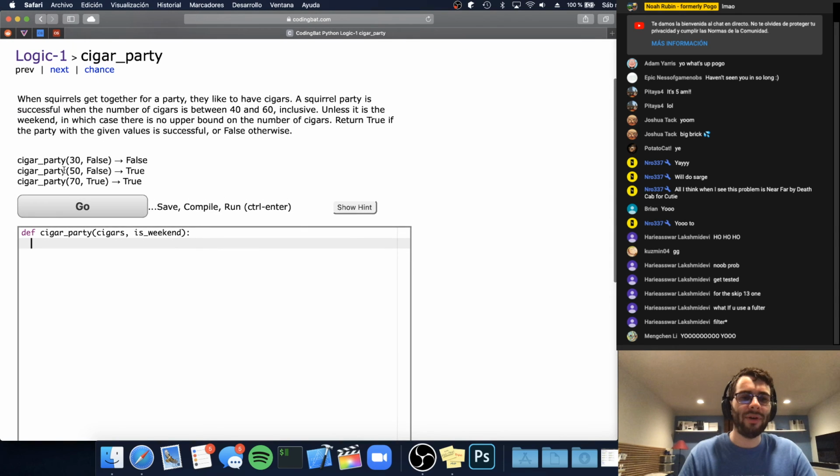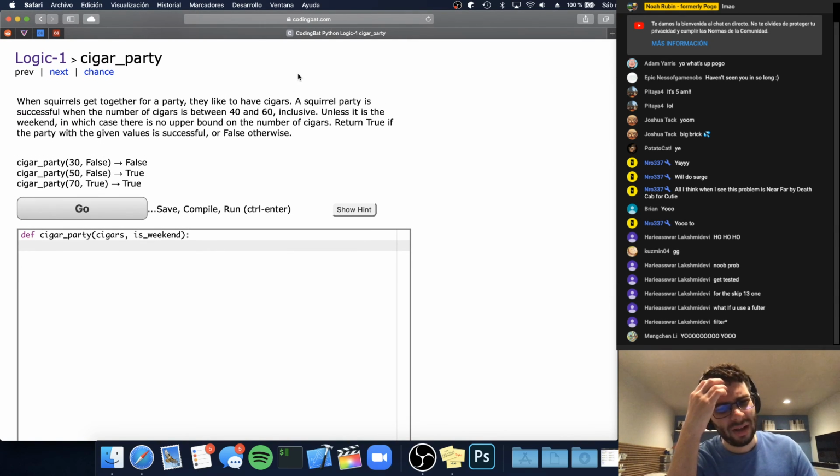Let's see if these are interesting. I have a feeling that these are a lot of just if statements, so I don't think they're going to be interesting, but we'll try one. When squirrels get together for a party, they like to have cigars, of course. Squirrel party is successful when the number of cigars is between 40 and 60 inclusive, unless it is the weekend, in which case there is no upper bound.